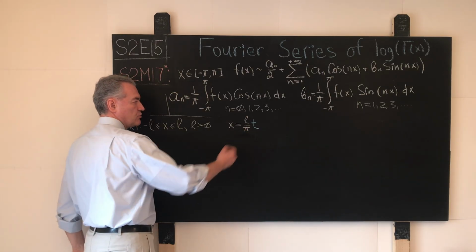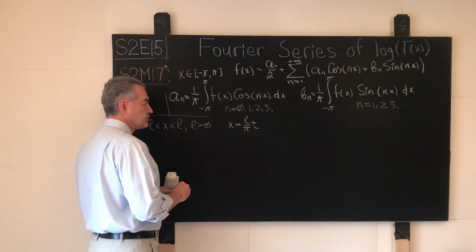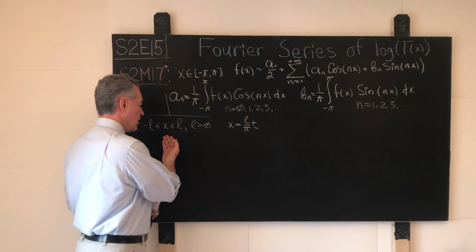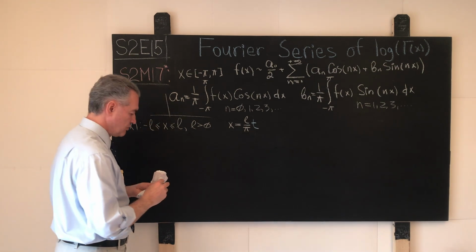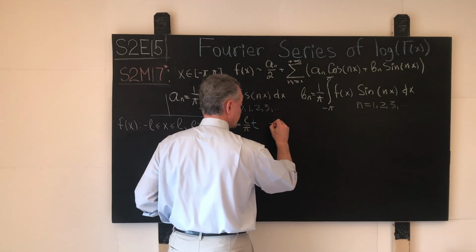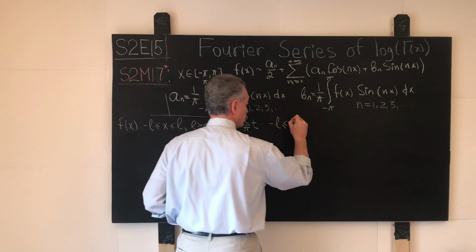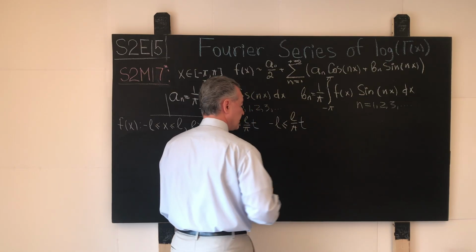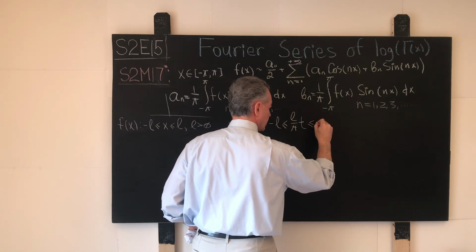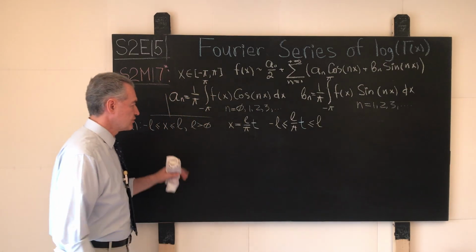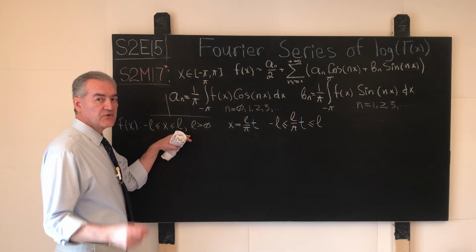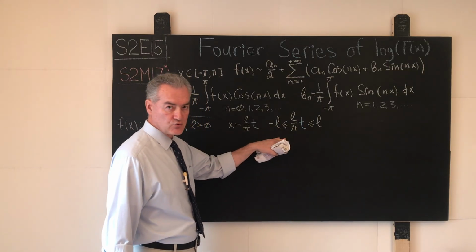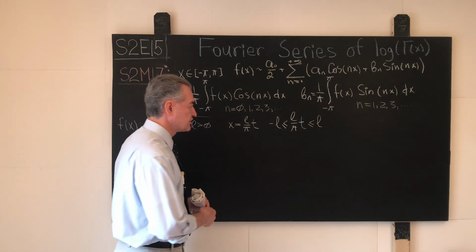So with this ratio, what do we have? If we put the right-hand side of this equality into our original two inequalities, then what shall we have? Well, then we will have negative L less than or equal to L over pi, here we will have our new variable t, and this will be less than or equal to L. Then again, because L is a strictly positive constant real number, if we divide these two inequalities through by L, no change in signs will take place.